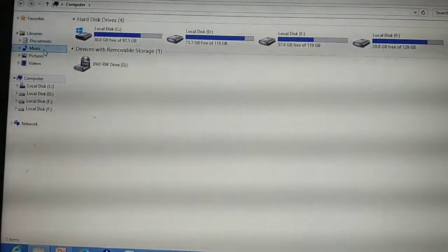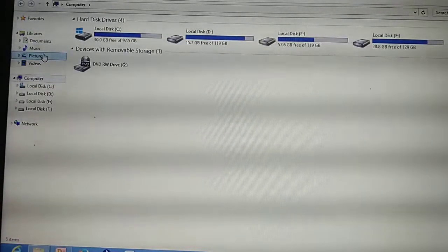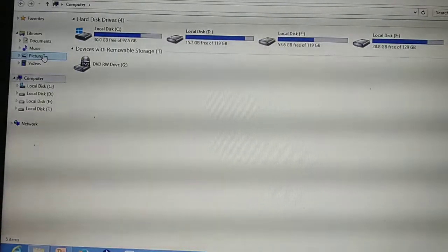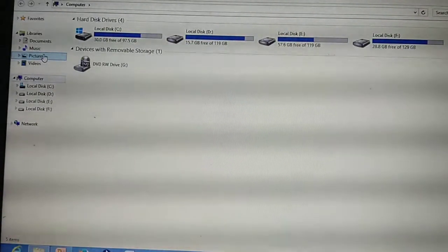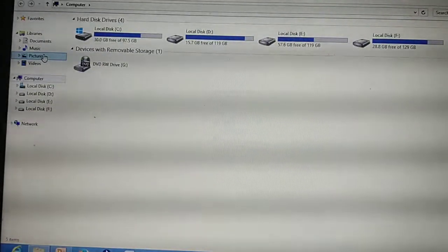What are the next drive icons? Extra storage. You can connect your mobile phones using data cables.